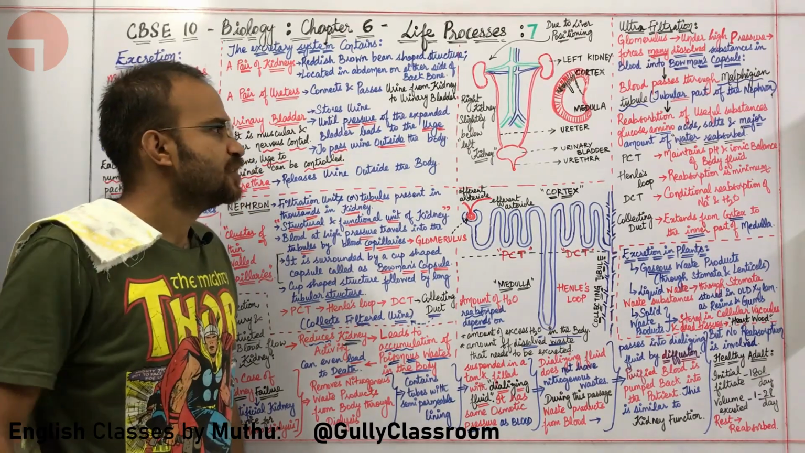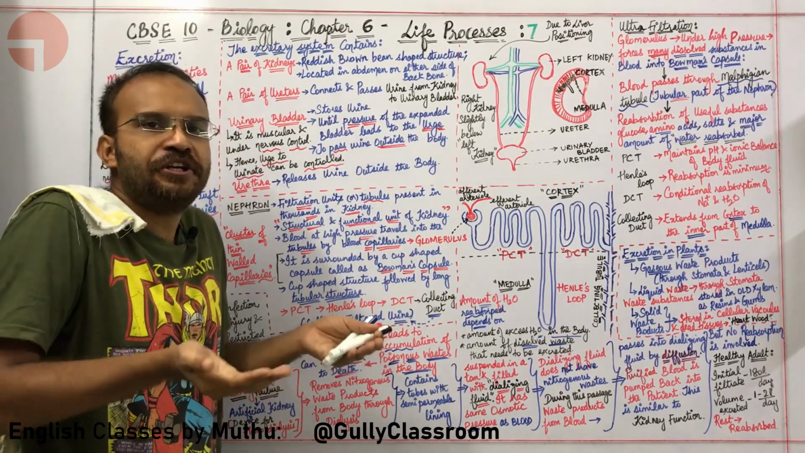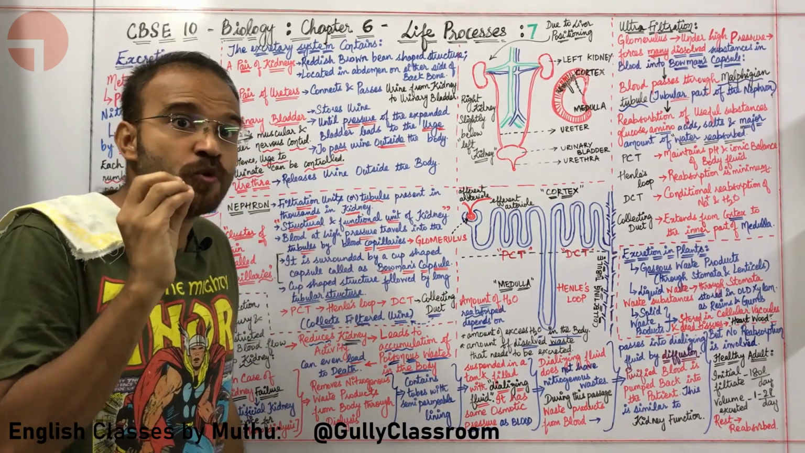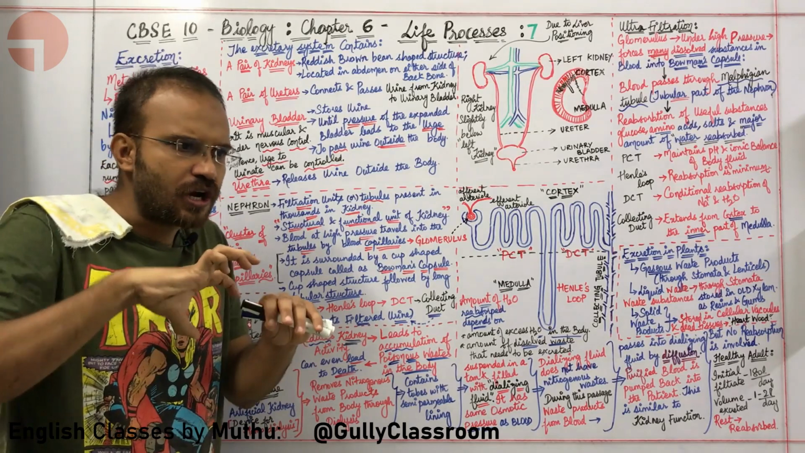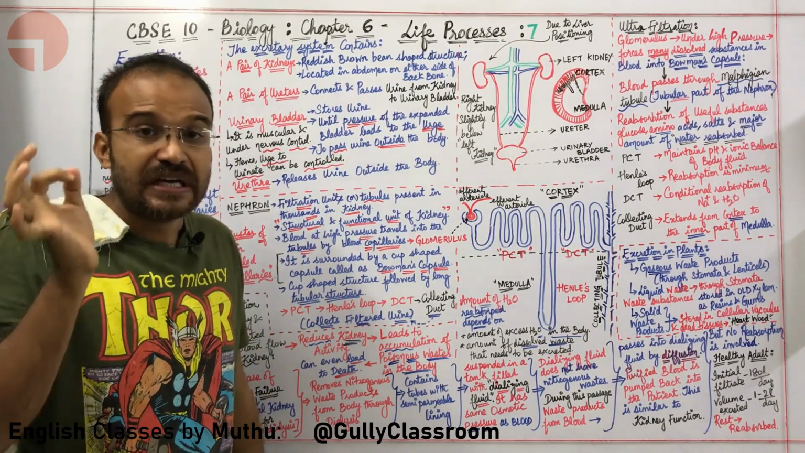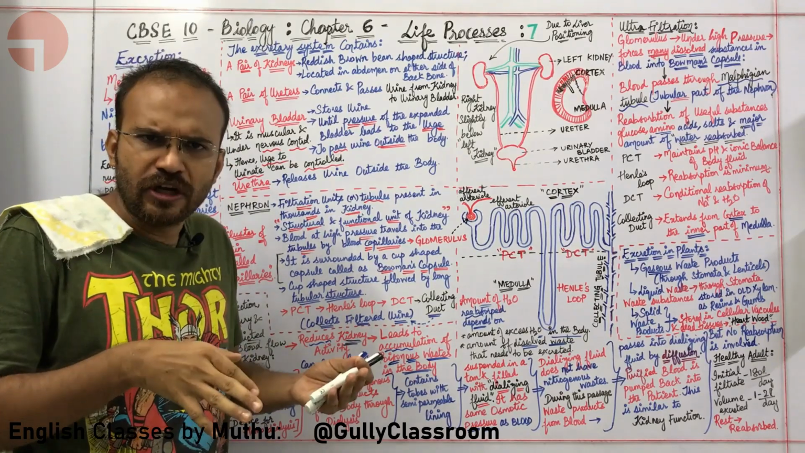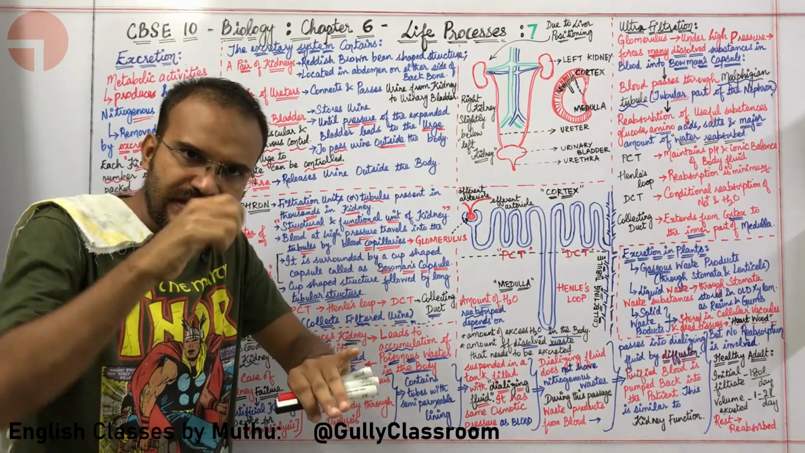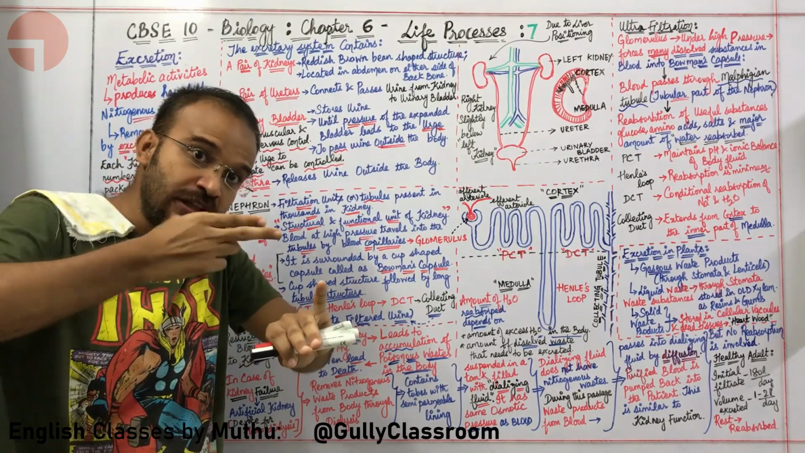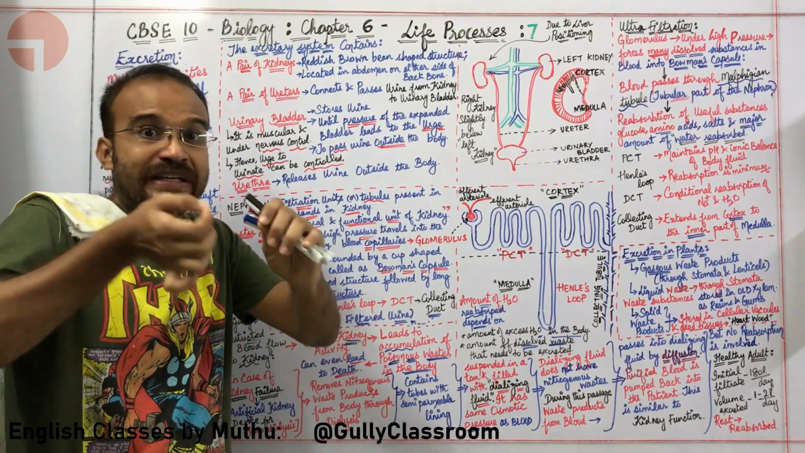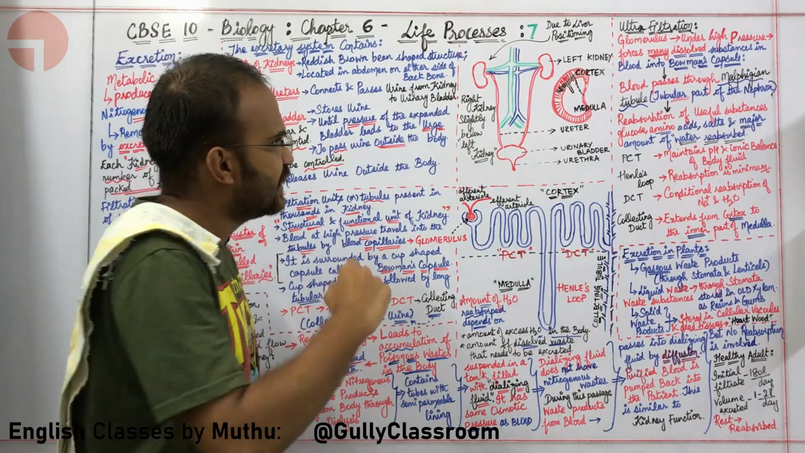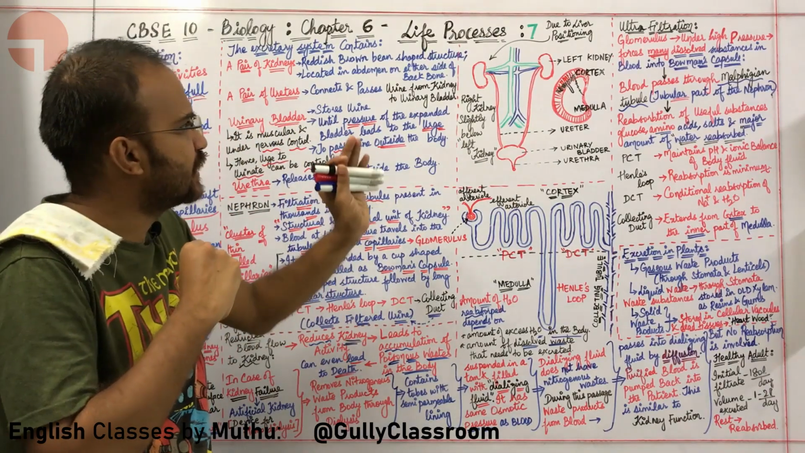Note this down. The first point is the kidney removes the excess water from our body. It helps in osmoregulation. What is controlling the amount of water in our cells called? Osmoregulation. Why osmoregulation? The amount of water in our cells decides osmosis. So controlling osmosis means controlling the amount of water in our cells, so indirectly it is called osmoregulation. The kidney helps in removing the excess water from our body.